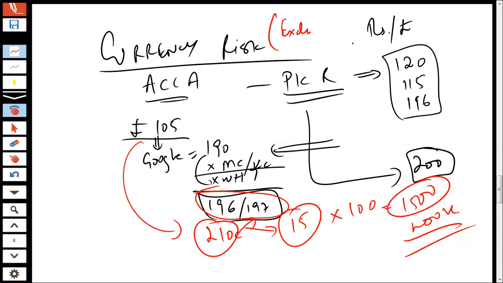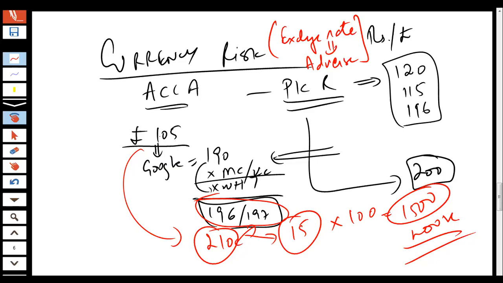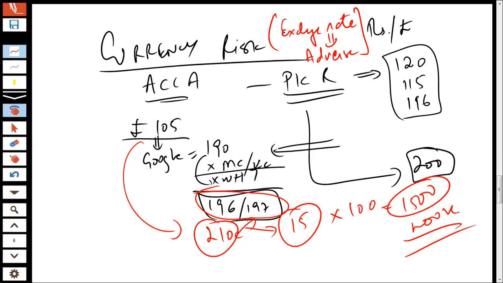Whenever we talk about currency risk, remember that you will have a loss because of the exchange rate's adverse movement. That's what currency risk actually means.